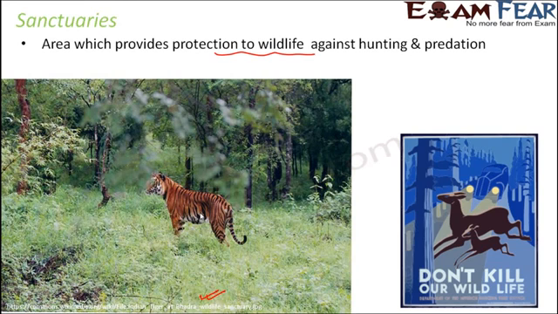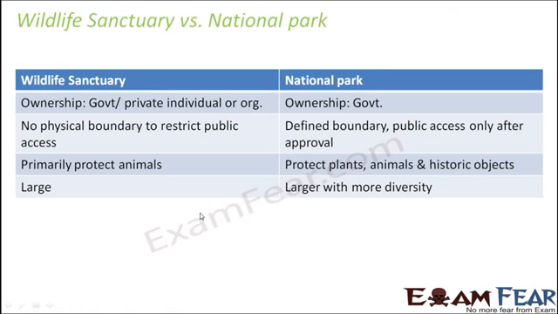First, if you talk about the similarities, yes, both of these are working towards the same goal, and that is conservation of plants and animals. So biodiversity conservation is the goal of both national park as well as wildlife sanctuary. However, there are quite a few differences because of which you have to separate things. Otherwise, you would just have had one thing. So let us see how exactly a national park is different from a wildlife sanctuary.